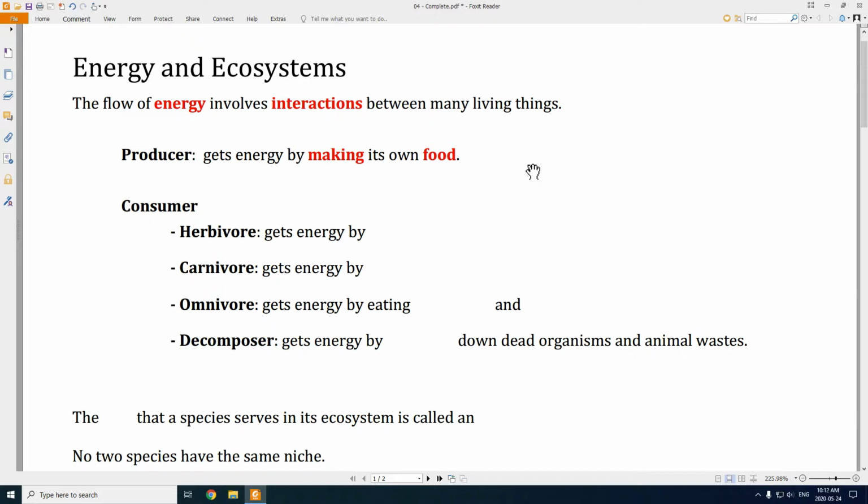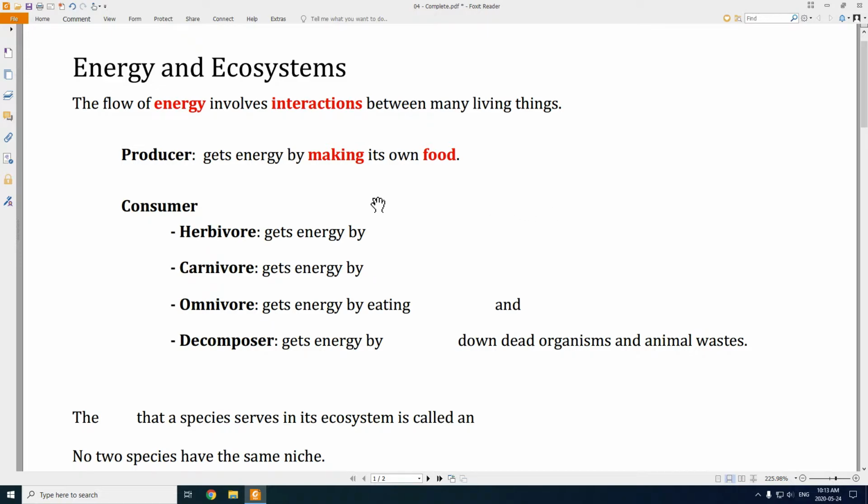All of the other things are consumers. So these are really all of the insects and rodents and larger animals. Those are all consumers.